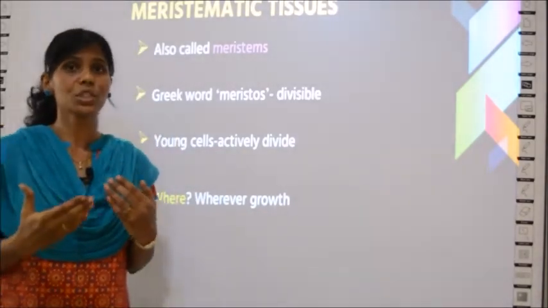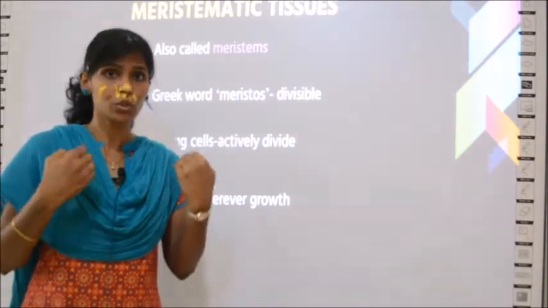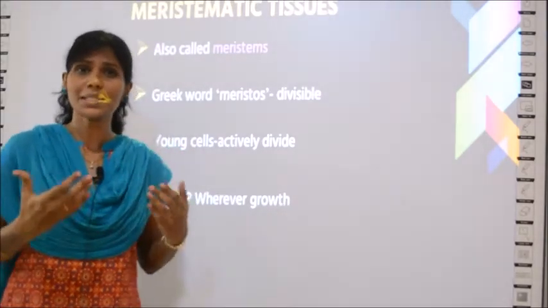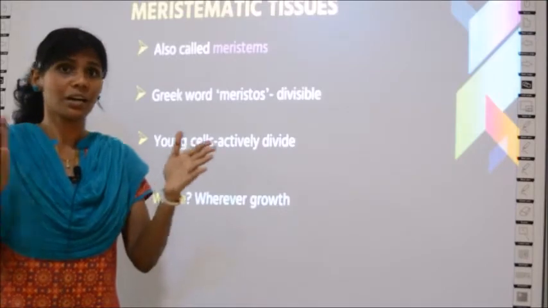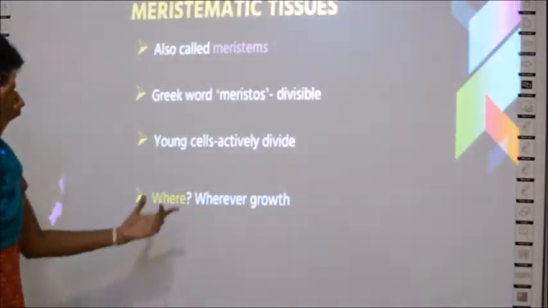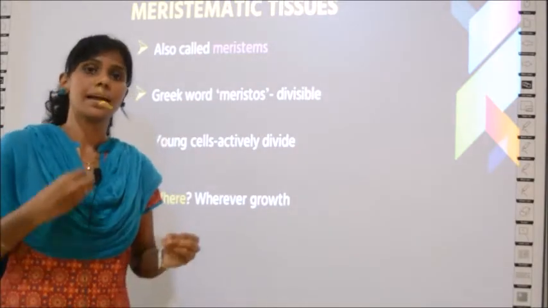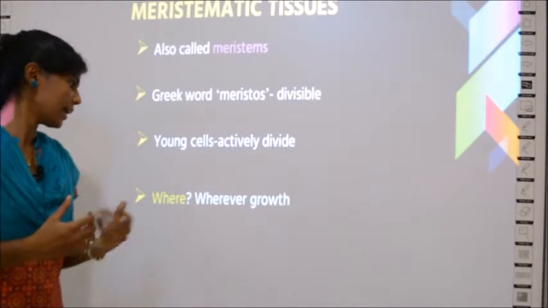If there is cell division, the plant is growing. It is the same in human beings. You are growing children, your cells divide, and that's why you increase in height and weight. So wherever there is growth in the plant, either on the tip, the sides or the internodes, there you can find meristematic tissues.